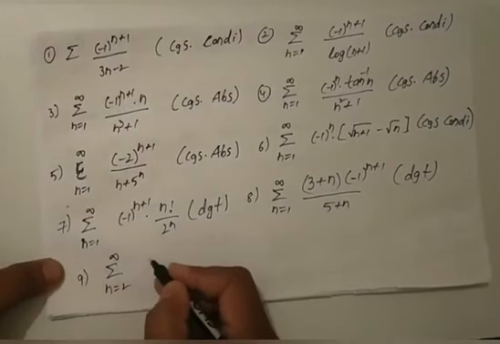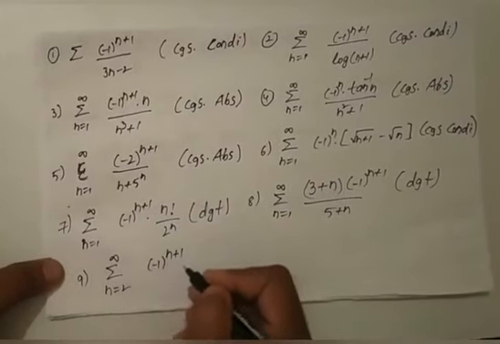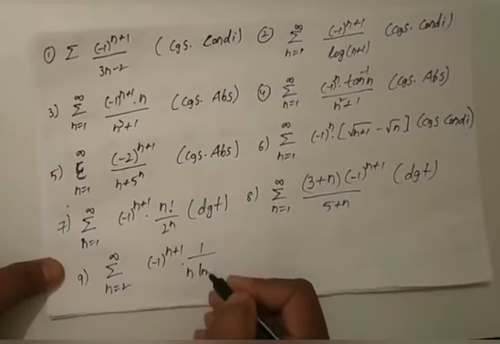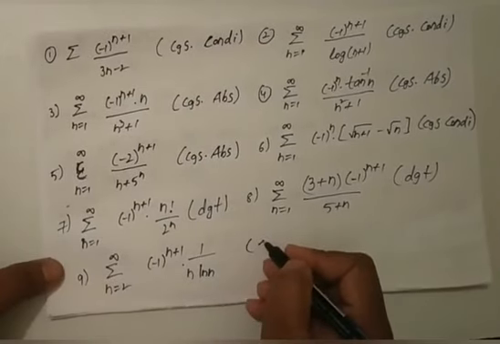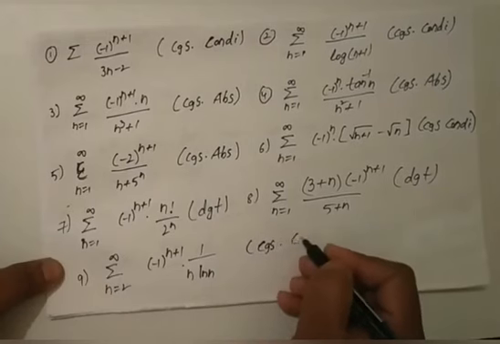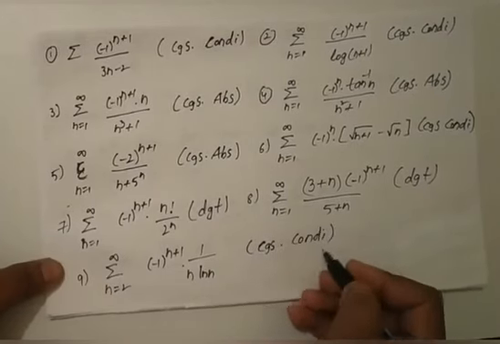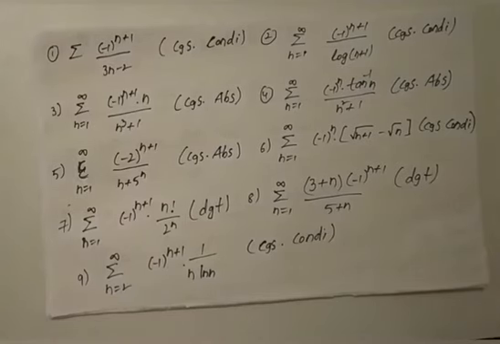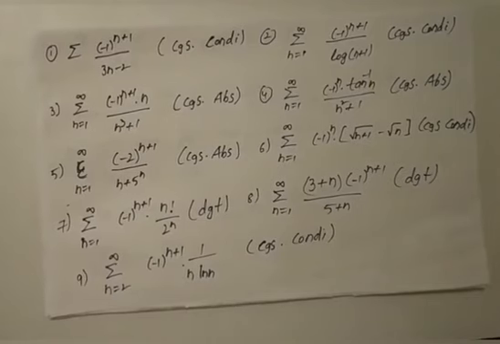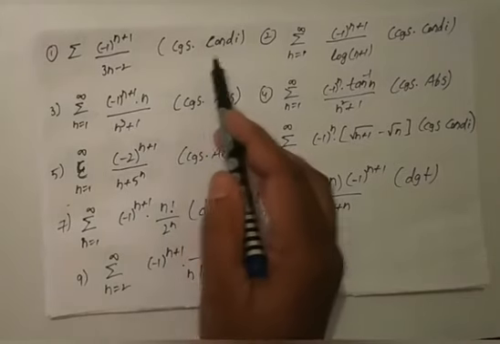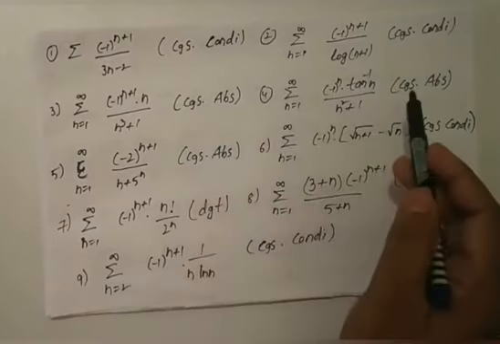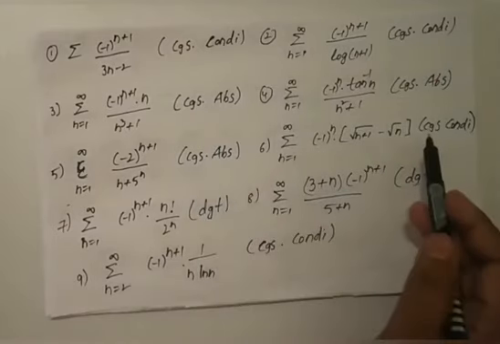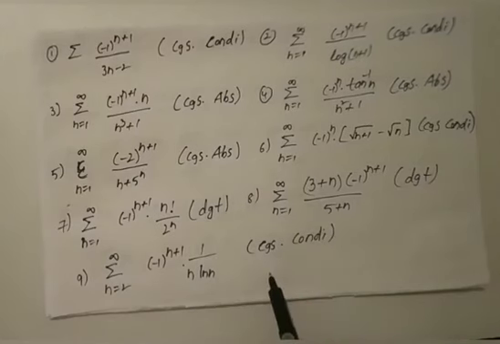Ninth, n is equal to 2 to infinity minus 1 whole power n plus 1 into 1 by n ln n. This is convergence conditionally. The answers in order: convergent conditionally, convergent conditionally, convergent absolutely, convergent absolutely, convergent absolutely, convergent conditionally, divergent, divergent, convergent conditionally.